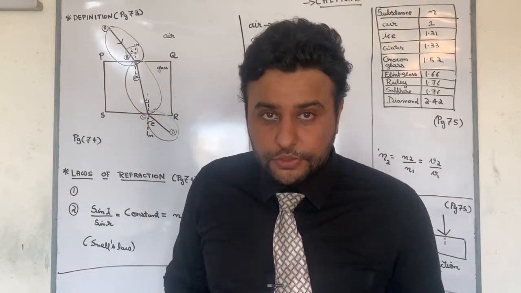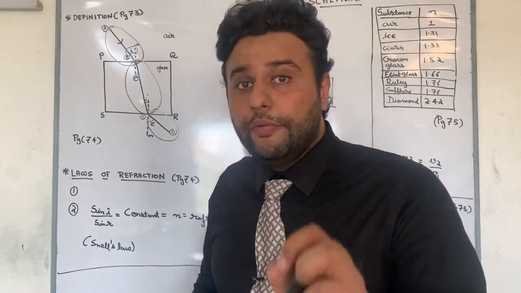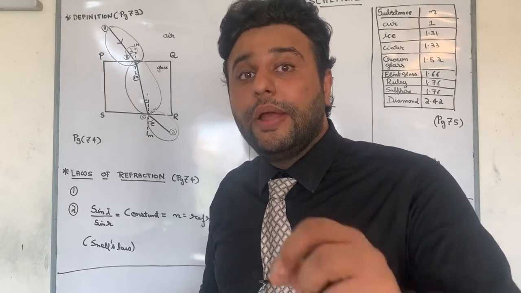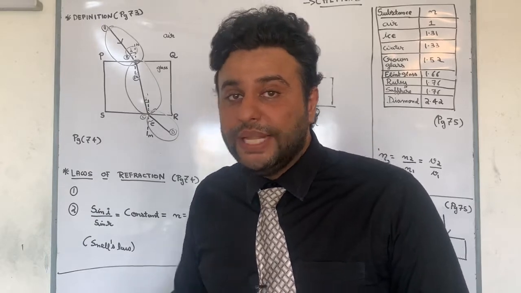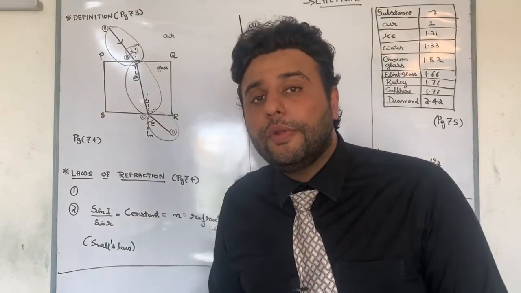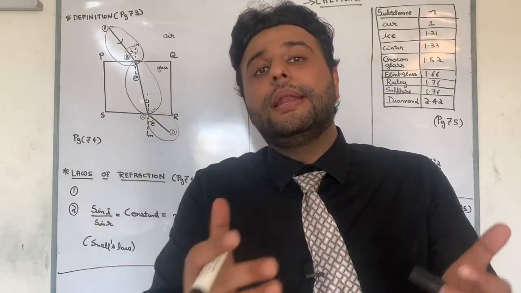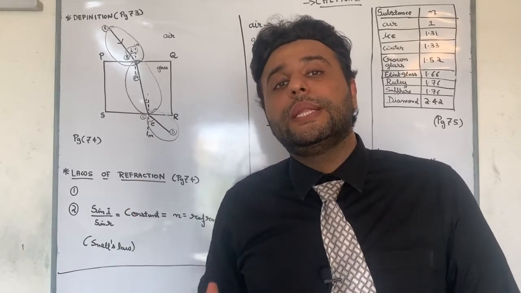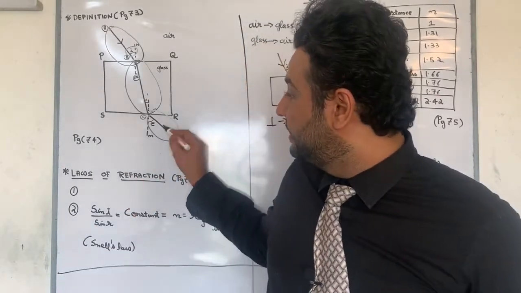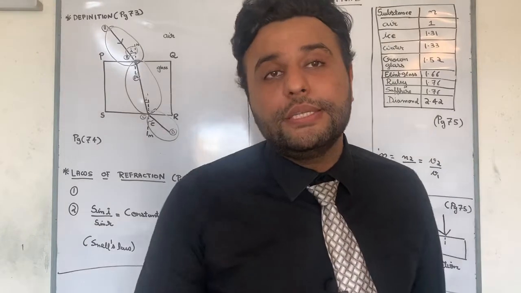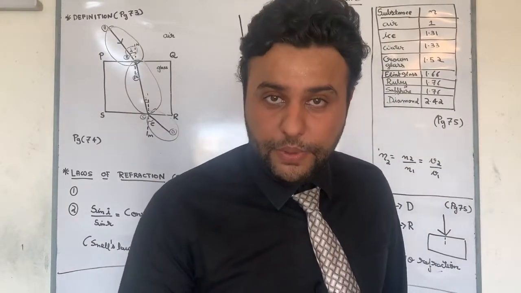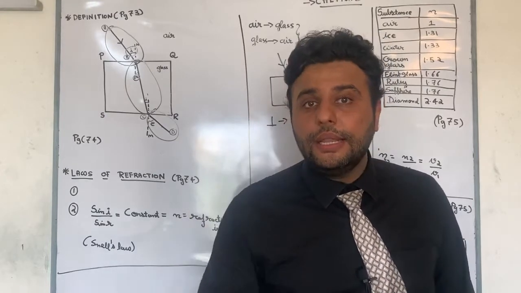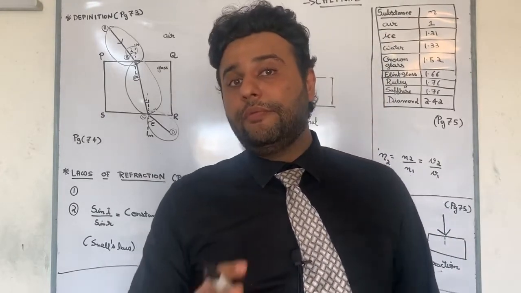So dear Chetna students, listen to the definition of angle of emergence. We have finished angle of incidence, that is with incident ray. Angle of refraction is with refracted ray. Now angle of emergence is with the emergent ray. Now this is my emergent ray. What is it? It is the angle between emergent ray and the normal. Therefore we have done three angles.